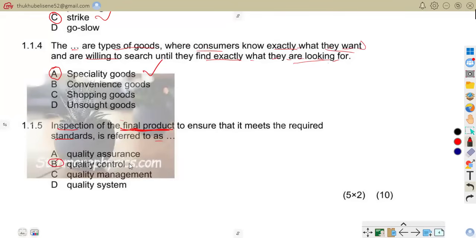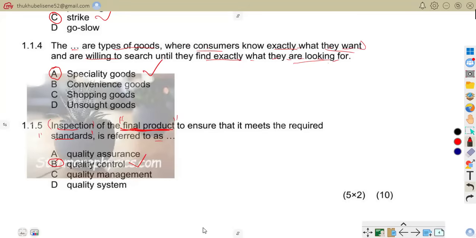B is correct, because when you talk of quality control, we're talking about where it involves inspecting. It talks about inspection, good people, of the final product to ensure that it meets the standards. This is done after production to check for defects. So that is what we're saying. This is the correct answer.